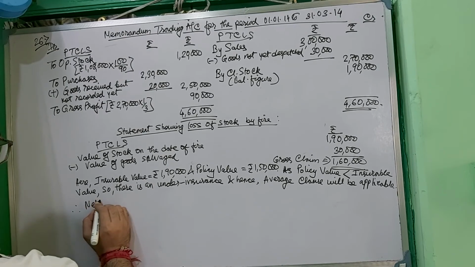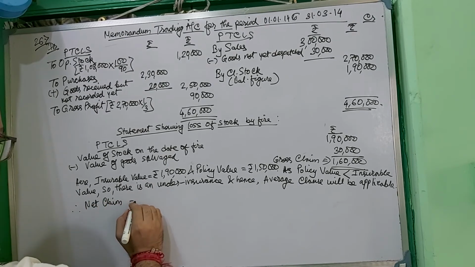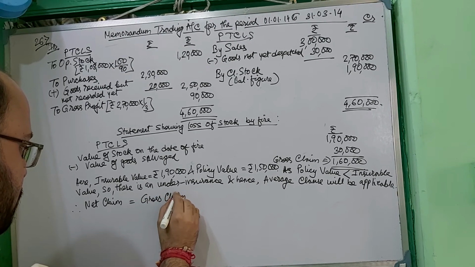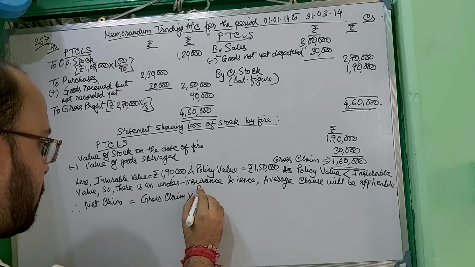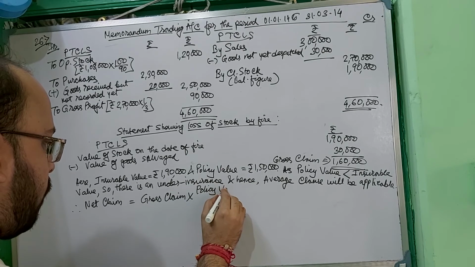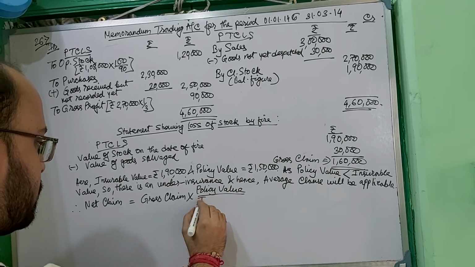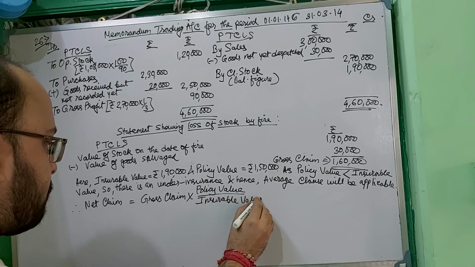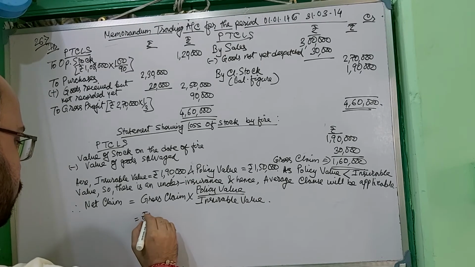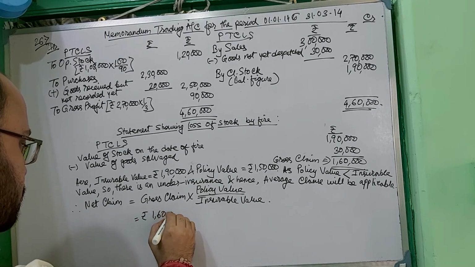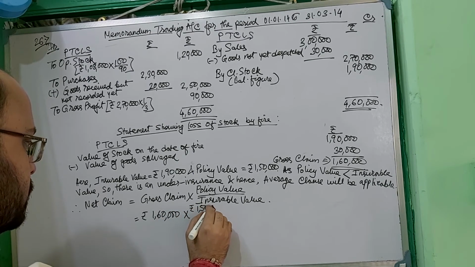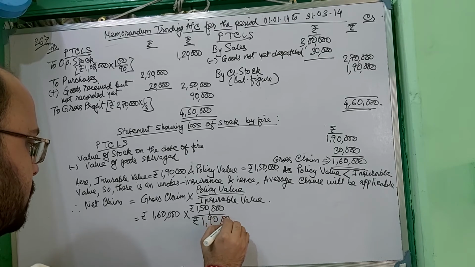Okay, therefore net claim is equal to gross claim into policy value by insurable value. Gross claim is rupees 1,60,000 into policy value is rupees 1,50,000 and insurable value is rupees 1,90,000.